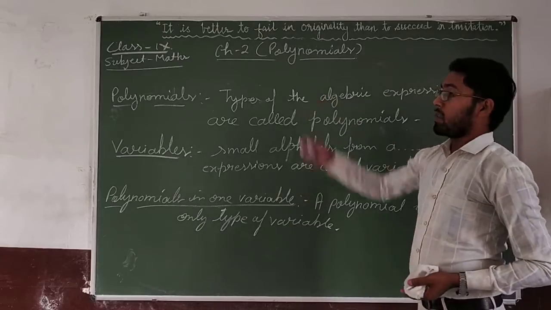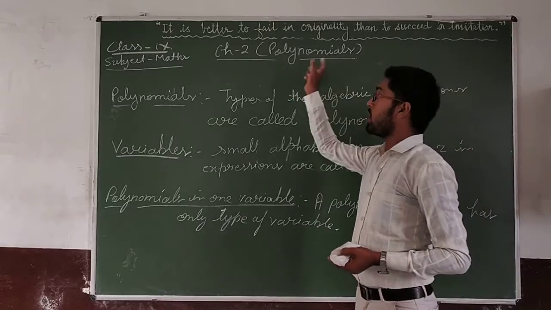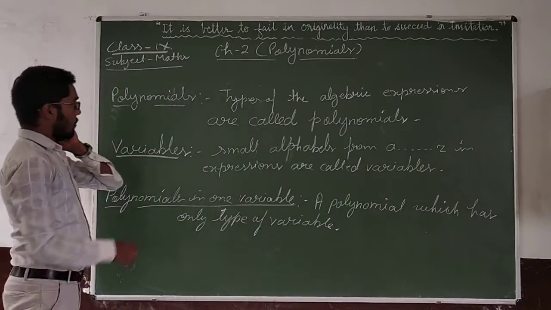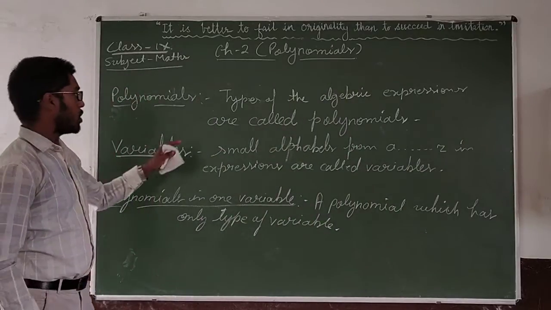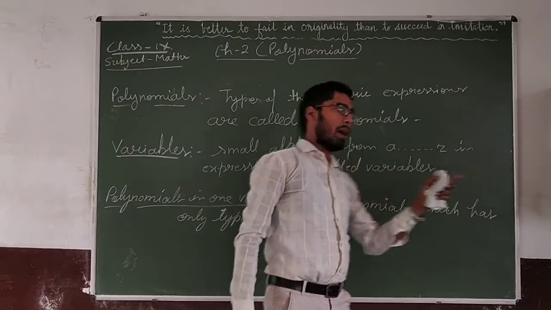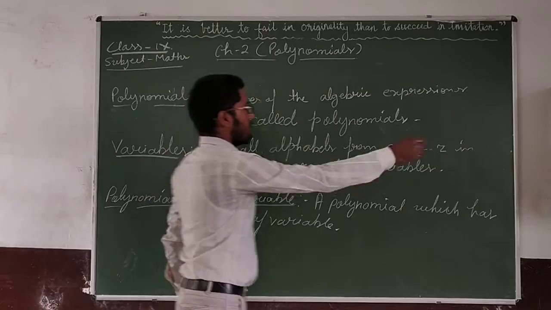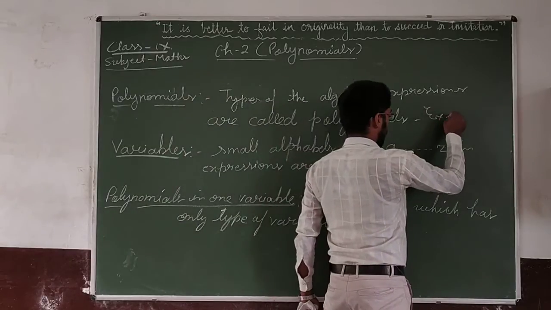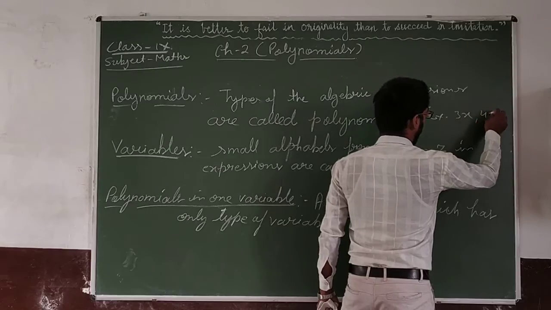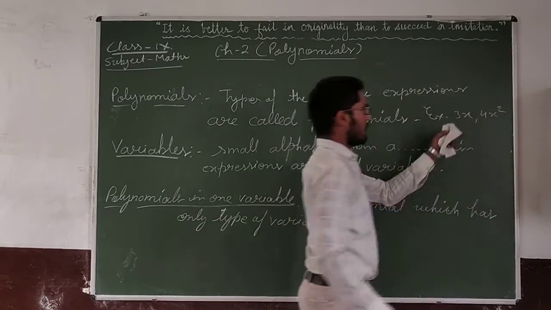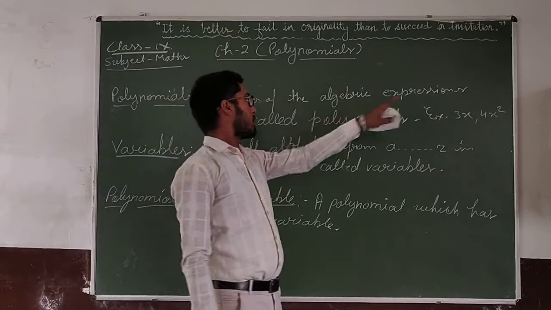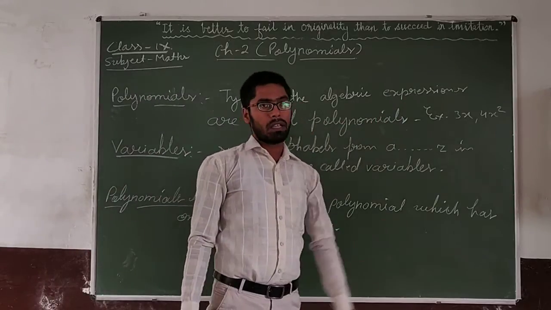Okay? Today I am going to start with chapter 2, polynomials. So first I will explain what polynomials are. What are polynomials? A type of algebraic expression, just like 3x, 4x square. These are algebraic expressions. So types of algebraic expressions are called polynomials.